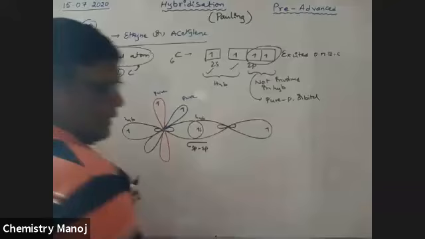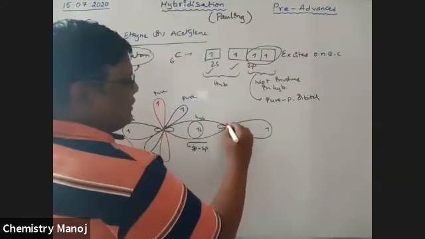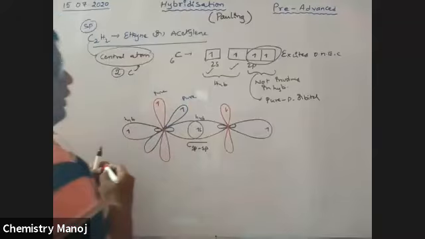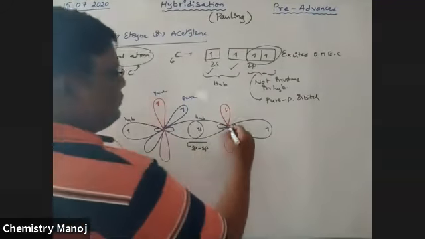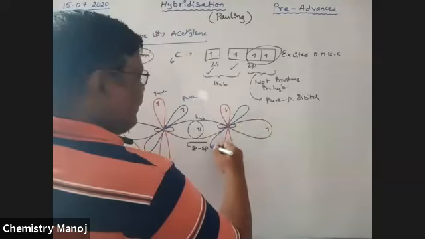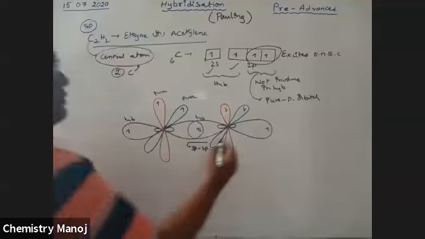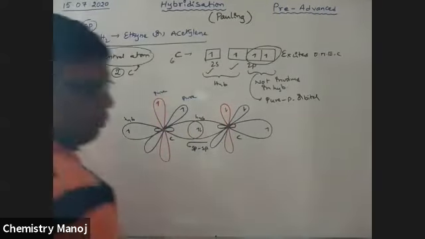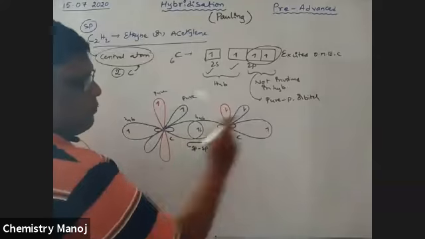Next, this carbon also has two pure p orbitals, just like in the previous case. This is a pure p orbital with an unpaired electron, and one more pure p orbital with an unpaired electron. This is from the second carbon, and this is from the first carbon. Both carbons have one hybrid orbital with a free end with an unpaired electron.